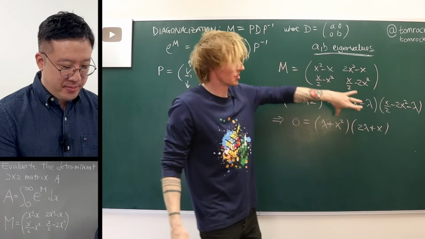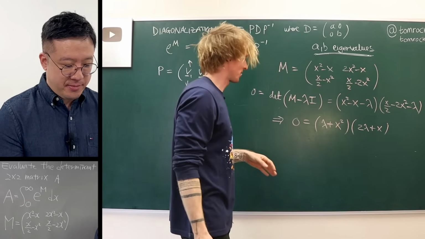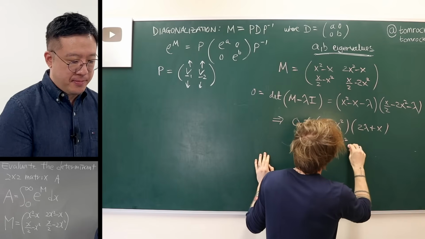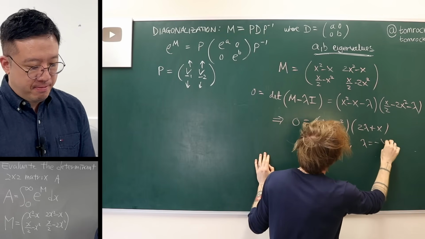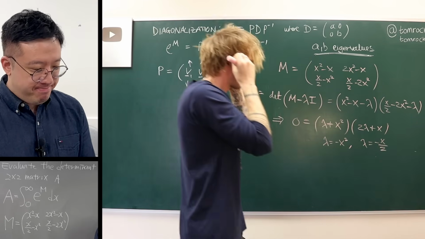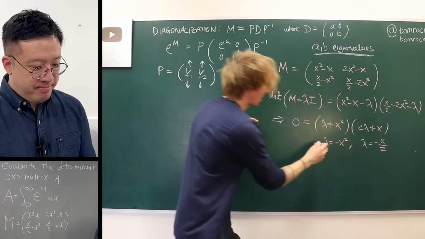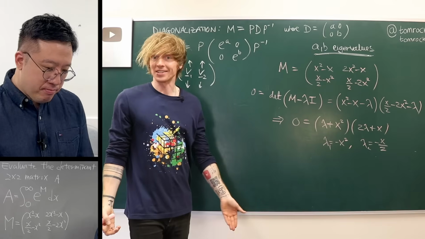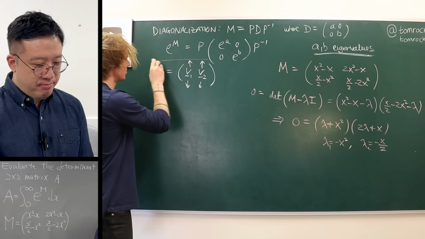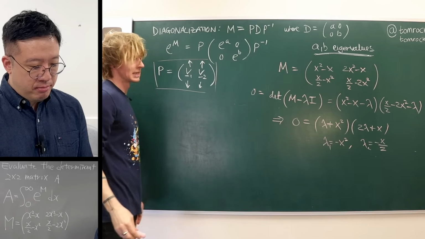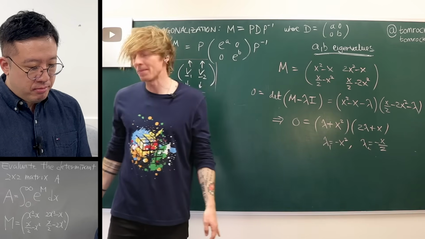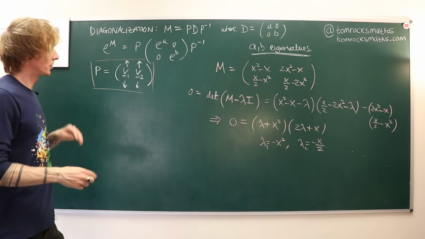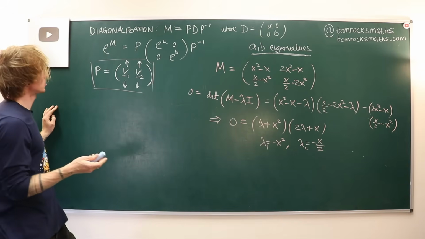Right, so we've got our 2 eigenvalues now, haven't we? We've got lambda is minus x squared as one of them, and then we've also got lambda is minus x over 2. Let's call those lambda 1 and lambda 2. So now we have to work out the eigenvectors, of course. That was how to work out our matrix P over here. So maybe I'll do one of these and then you can give me the answer for the other one. So let's solve for lambda 1.